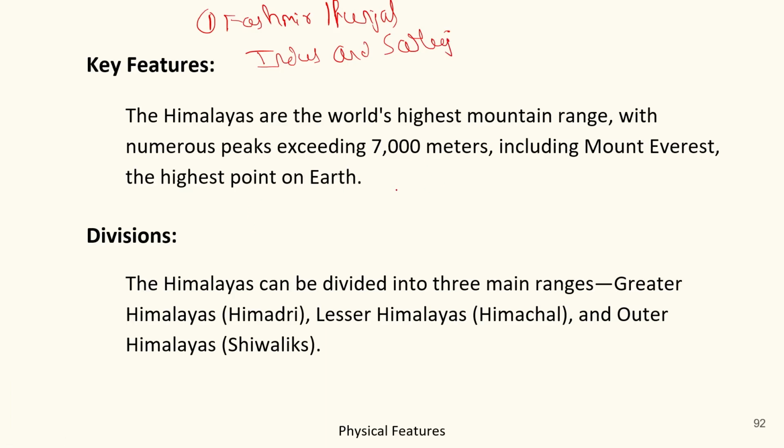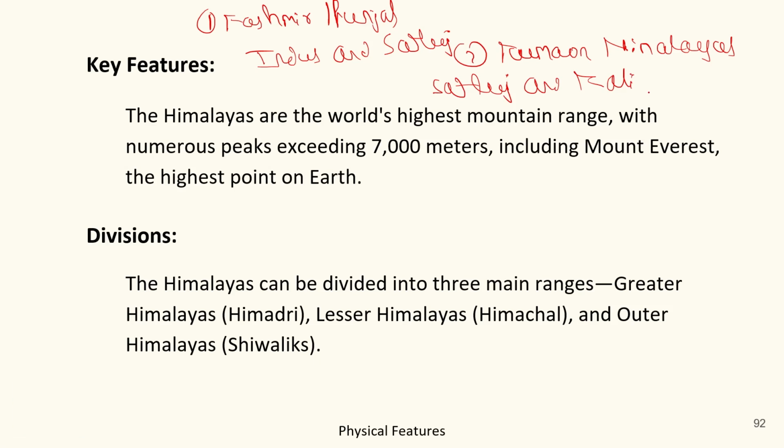Thereafter, the second division is the Kumaon Himalayas, which lie between the Satluj and Kali River.